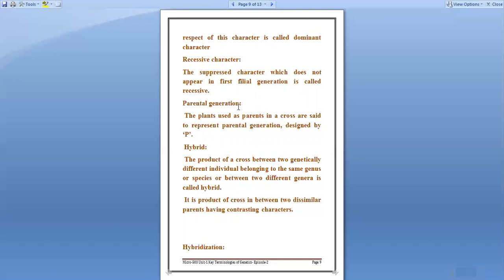Next is parental generation. The word itself describes it: the plants used as parents in a cross are said to represent the parental generation. Capital P, we generally designate the parental generation as capital P.